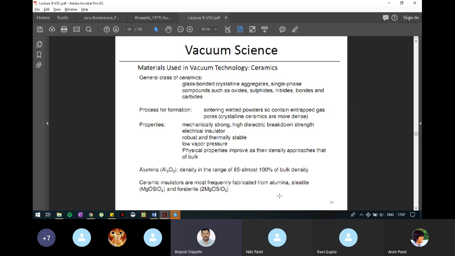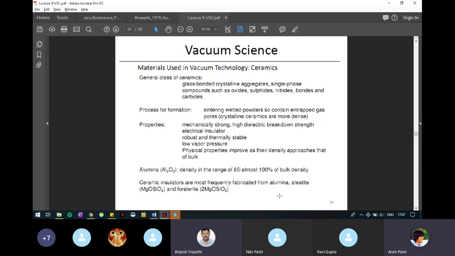Ceramics. Now this is the next class of materials. General class of ceramics: glass bonded crystalline aggregates, single phase compounds such as oxides, sulfides, nitrides, borides and carbides. Mostly nitrides, oxides, sulfides, borides, and carbides of metals.